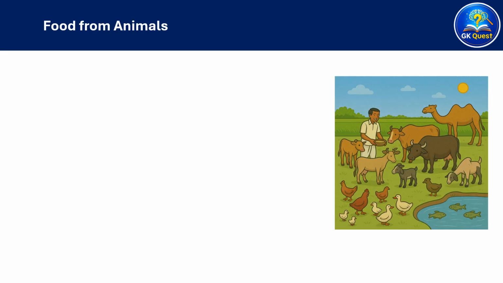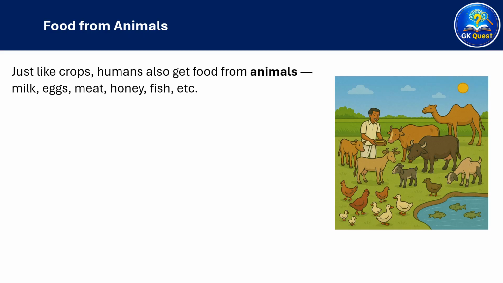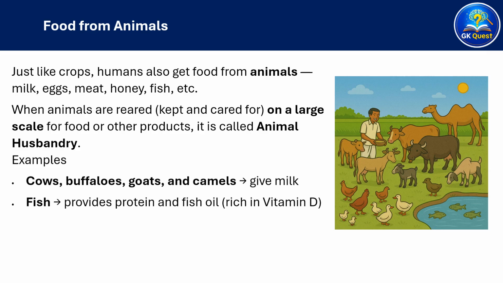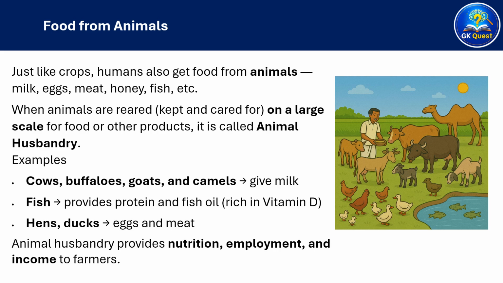Food from animals. Just like crops, humans also get food from animals like milk, eggs, meat, honey, fish, etc. When animals are reared, kept and cared for, on a large scale for food or other products, it is called animal husbandry. For example, cows, buffaloes, goats, and camels which give milk. Fish provides protein and fish oil rich in vitamin D. Hens and ducks for eggs and meat. Animal husbandry provides nutrition, employment, and income to farmers.